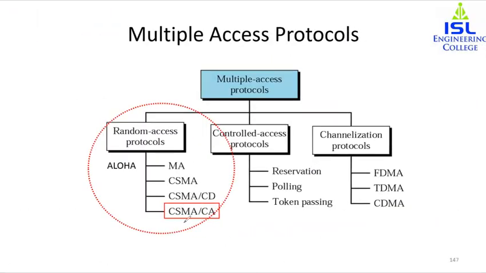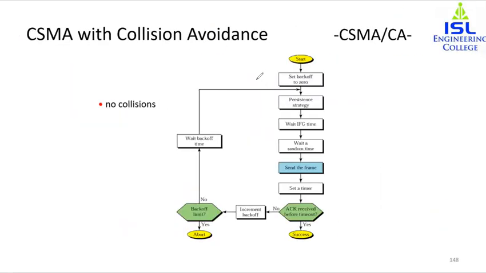Now we will look at the last topic of unit 2, which is CSMA CA. What is this? Carrier sense multiple access with collision avoidance. It is a network multiple access method in which carrier sensing is used, but nodes attempt to avoid collision by beginning transmission only after the channel is sensed to be idle. It is particularly important for wireless networks, where collision detection is not possible. CSMA-CA is actually unreliable due to the hidden node problem.